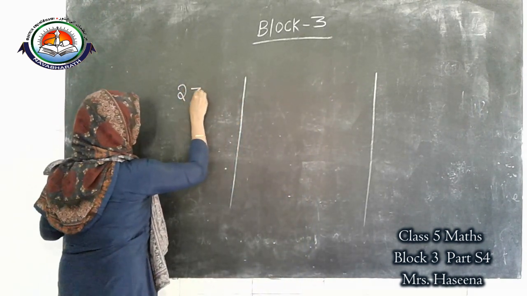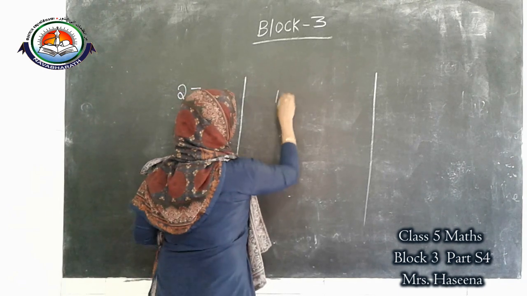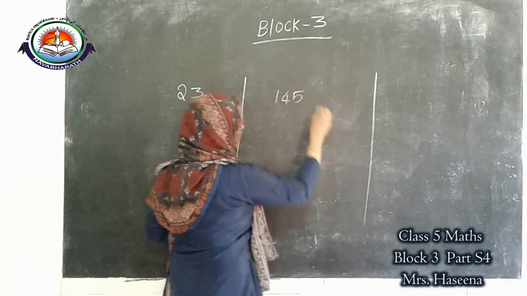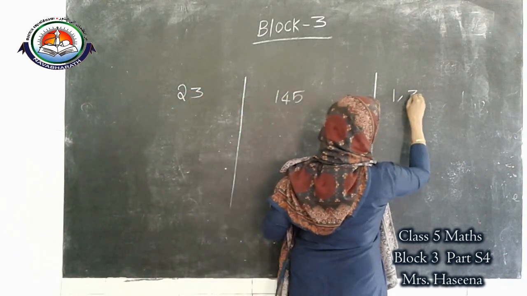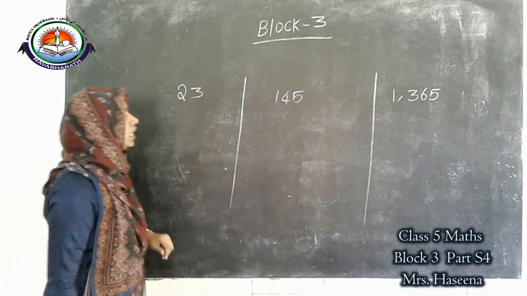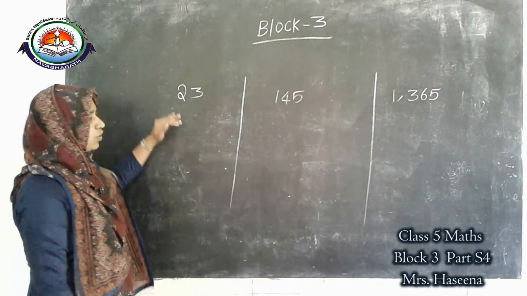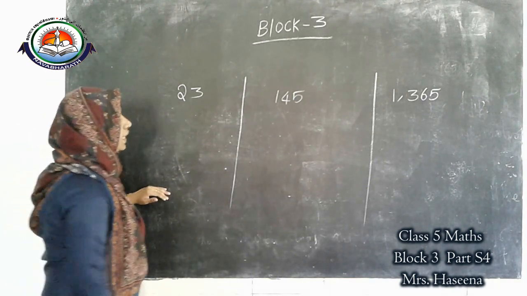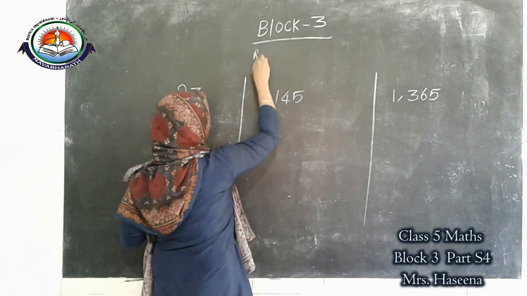$23, $145, $1,365. Okay, I am going to round off each number. Okay, what is round off?